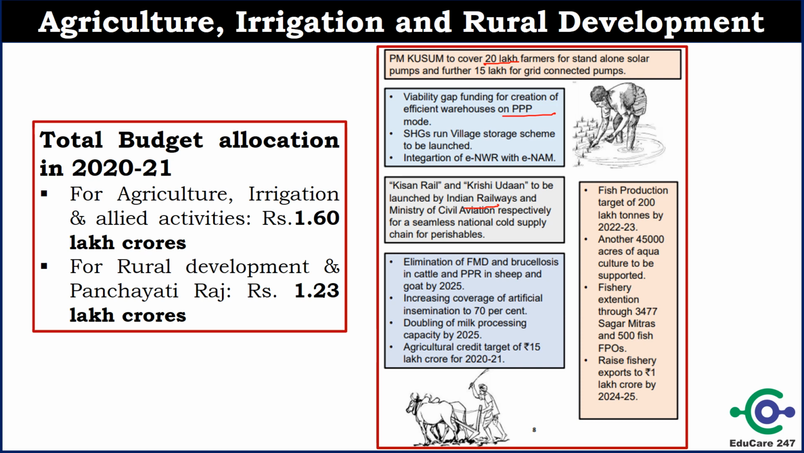What is the total allocation? In agriculture, irrigation and allied activities, the government has allocated 1.6 lakh crore, and in rural development and Panchayati Raj 1.23 lakh crore. So this is also very important. So for overall agriculture and rural development, the government has allocated 2.83 lakh crore. So remember this data. This can be asked in your examination.